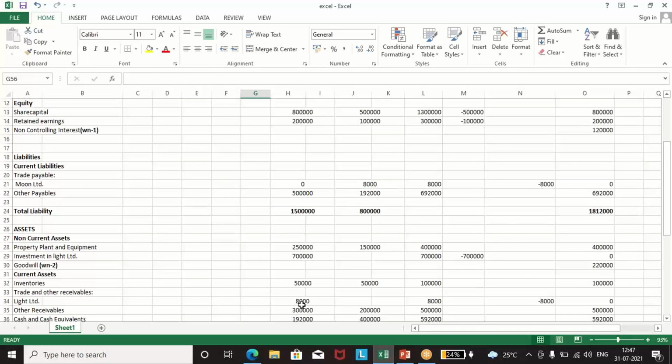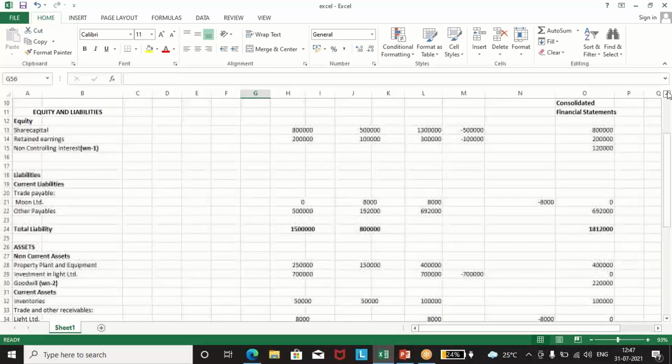See, trade receivables 8,000. It is for the Moon Limited, that is the holding company. Trade payable for the Light and trade receivable for the Moon. So it's intra-group transactions, and we have seen that the intra-group transactions are to be eliminated. We'll see how. Other payables are 5 lakh and 1 lakh 92,000. Total is 6 lakh 92,000.